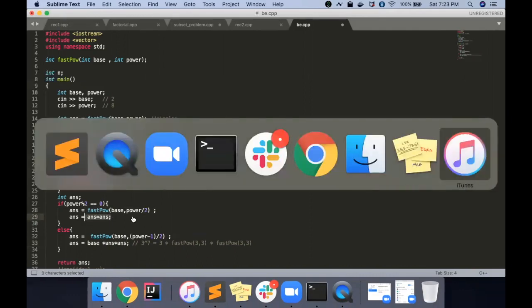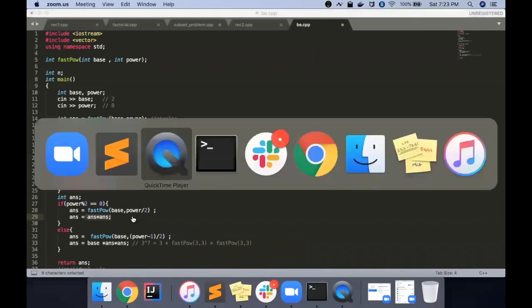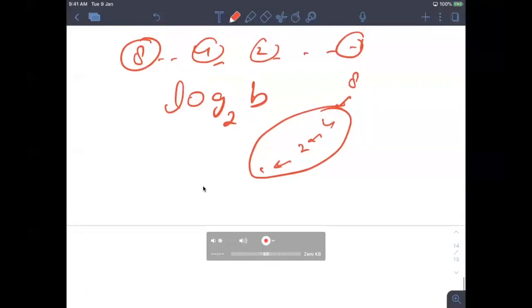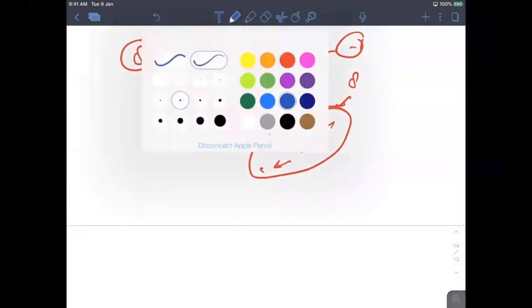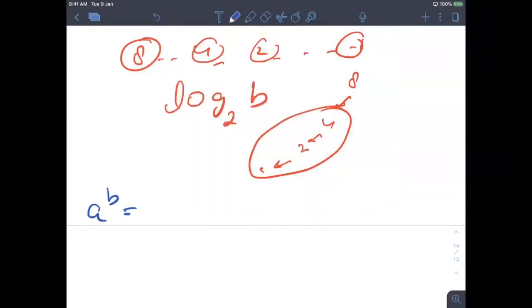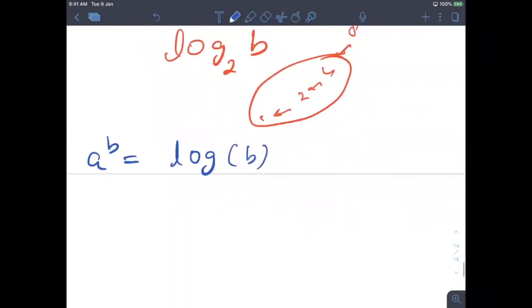So to calculate a to the power b, we are now able to calculate in only log b steps. Even if you have to calculate 2 to the power 64, which is not very big, let's say you have something like 2 to the power 1024.